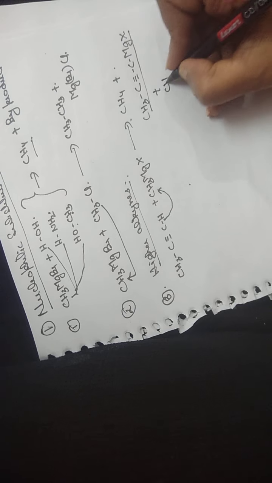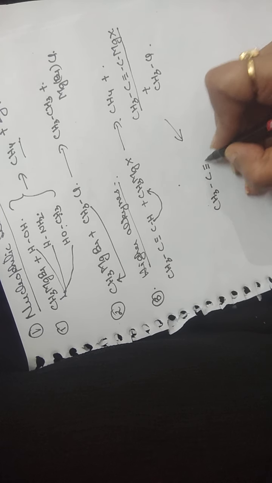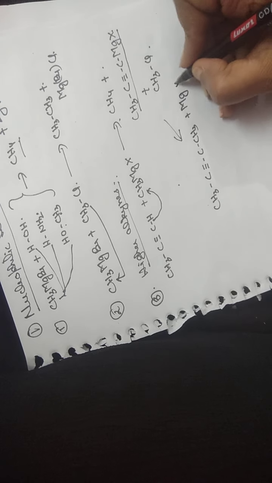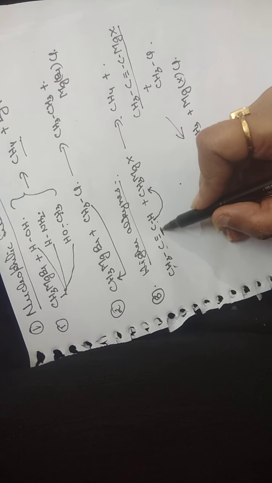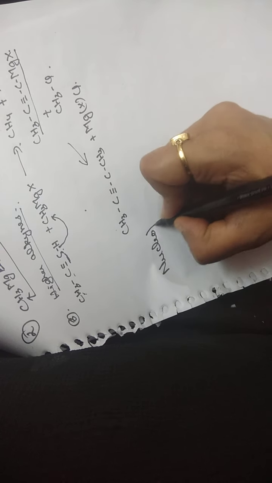Now this further reacts with alkyl halide and the product is CH3C≡CCH3 plus MgXCl. This has 3 carbons, and here we have 4 carbons. So this is the formation of higher alkynes. But the condition is that the triple bond should be present on the terminal carbon. So these are the nucleophilic substitution reactions given by Grignard's reagent. The next is nucleophilic addition reactions.